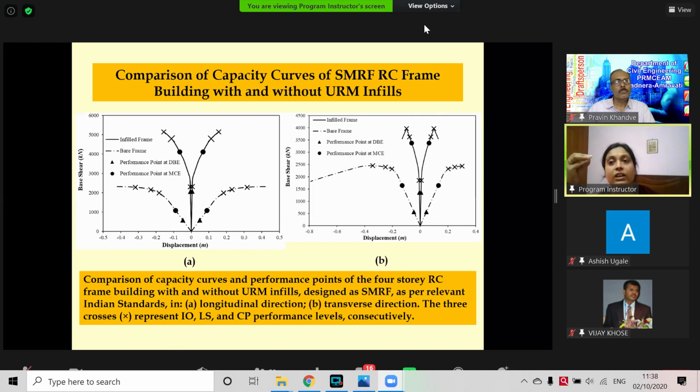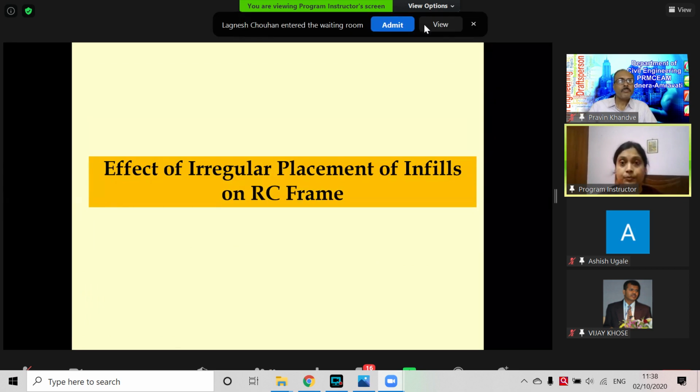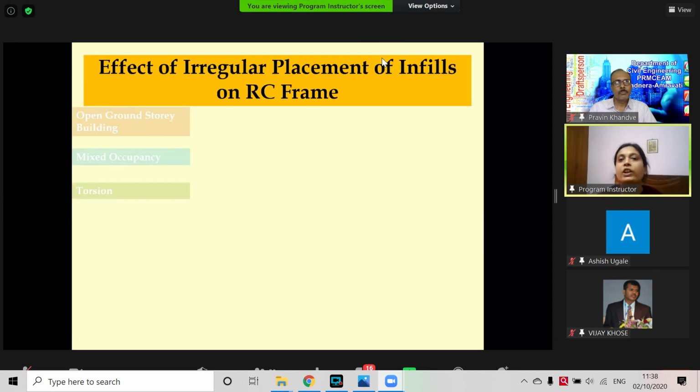Very low ductility. So we have to take care. Okay, we have some time, so I will slightly touch upon the irregularities. What are the effects of irregularities when they are kept in infill? Effect of irregular placement of infills on RC frame.